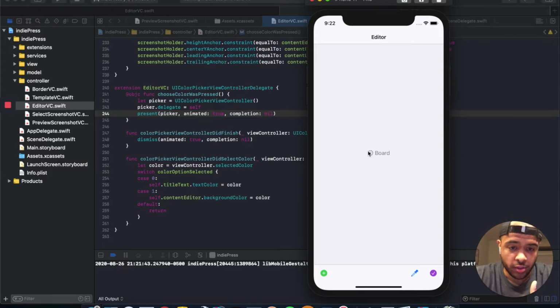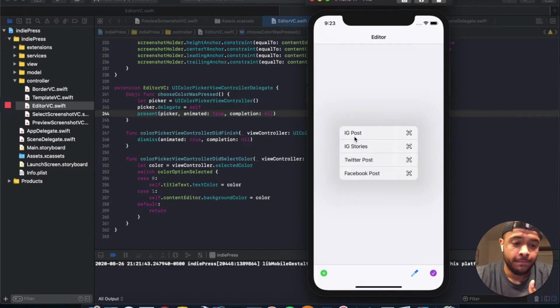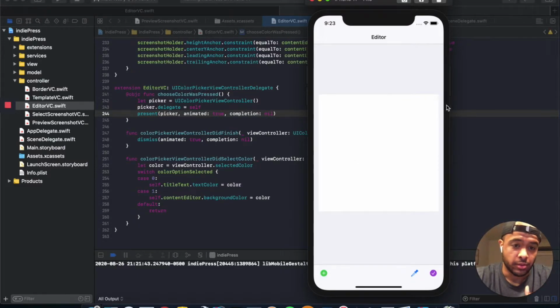So, of course, first you're going to add a board. And this is going to be iOS 14 only, and this is using the new menus. So, what kind of board are you going to be trying to post this on? What kind of size do you need? Let's say Instagram post. It gives us our Instagram dimensions, so it'll export correctly and it'll look perfect for Instagram.